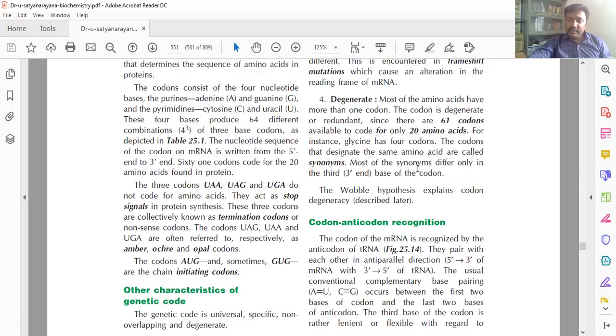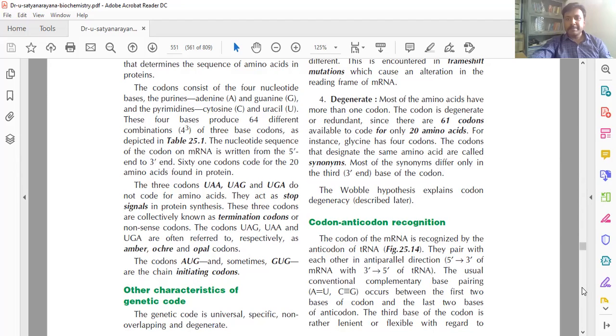So in general, 20 amino acids are required, and the 61 codons are for these 20 amino acids. Of these, 10 amino acids are synthesized in our body. The remaining 10 are essential amino acids, which we have to take from the diet, means from the food only. So we have to take 10 essential amino acids from the food.